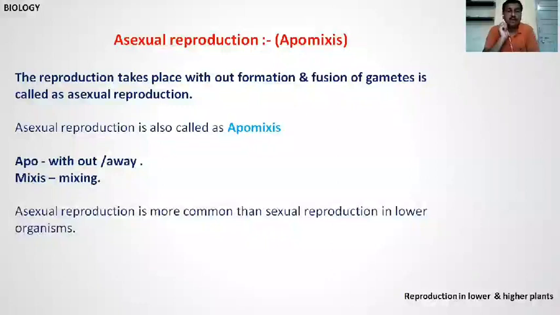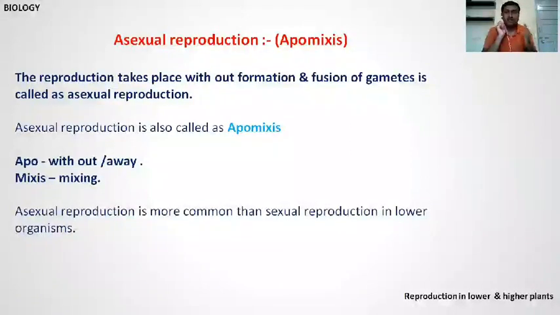Apomixis: apo means without, away, and mixis means mixing, meaning mixing of gametes. Apomixis is a Latin word.